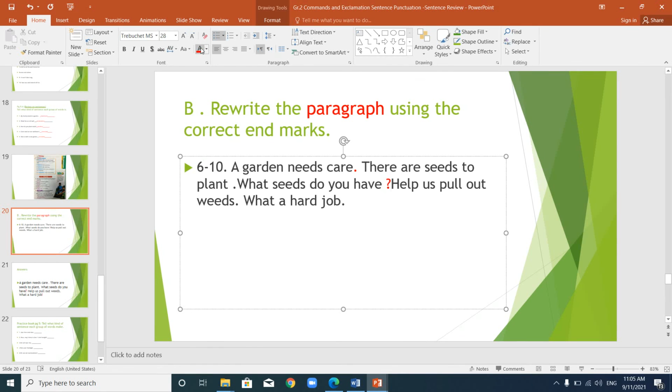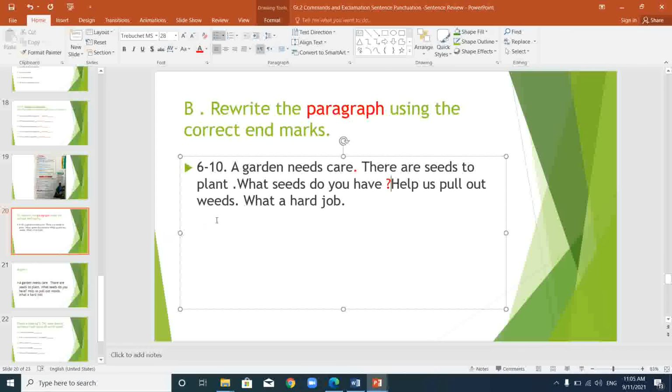Now the next sentence, help us pull out weeds. It's telling you to come and help us take out the weeds. The weeds are the bad parts of the plant that make the plant go bad. So this is a command.